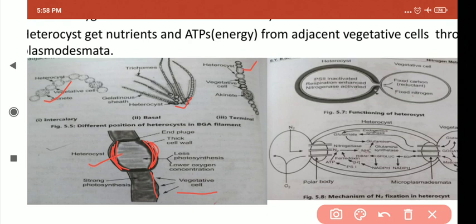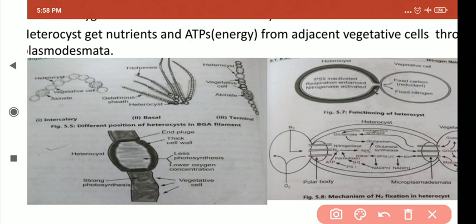In short, the heterocyst is a large, transparent, thick-walled cell in some members of filamentous blue-green algae. The heterocyst is different from the vegetative cell because it is engaged in nitrogen fixation.